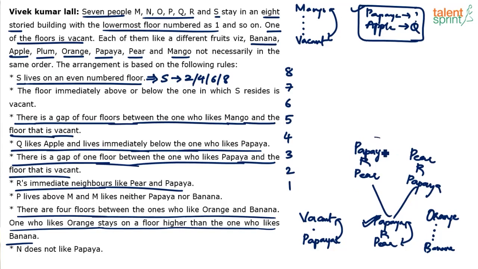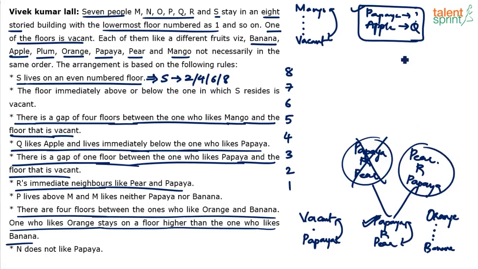Now according to this case 1 and case 2, let's say. According to case 1, R is below papaya. But we already know that Q is below papaya. According to this statement, Q likes apple and lives immediately below the one who likes papaya. And here it says R's immediate neighbors are the ones who like pear and papaya. So the clash here is Q and R both are below papaya, which means this cannot be considered. Yes or no? This statement very clearly says that Q is below papaya. This statement says R is below papaya. It's not possible. So this is ruled out, since there is another possibility for R.